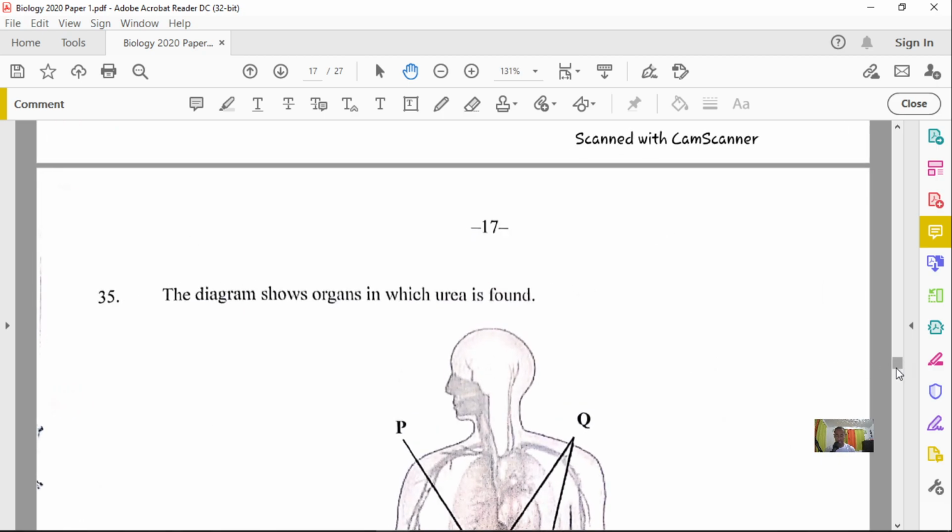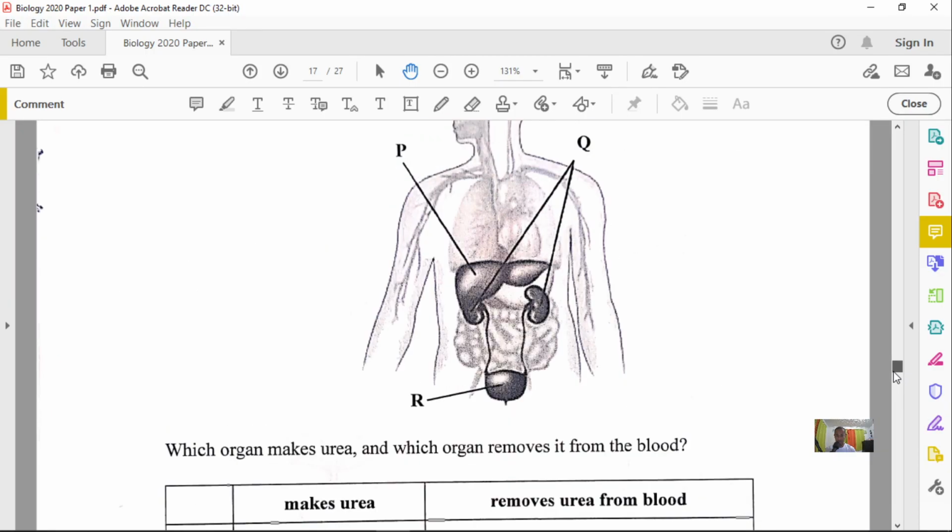We have 3 organs here: P, Q, and R. The first thing is to identify them. P is the liver, Q is the kidneys, and R is the urinary bladder.